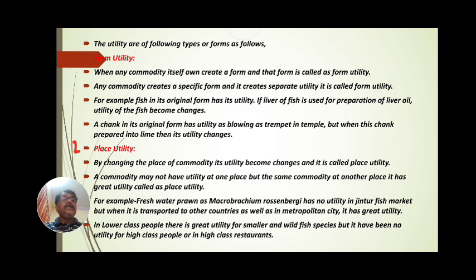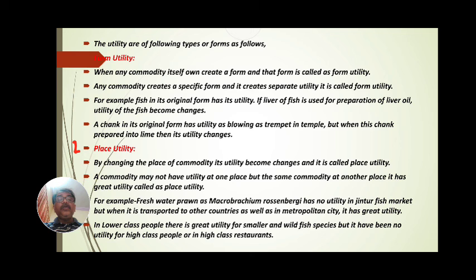It is the same prawn, but its utility in the Jintur market is low because its price is high. Means at one place a product has no utility, at another place the product has more utility.